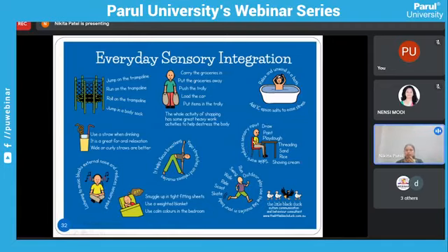Next, you can advise painting and drawing, so their tactile sensations improve through this drawing and painting. So the tactile and proprioception functions work properly through this. All of these activities you can advise for sensory integration at home. So it is called everyday sensory integration.